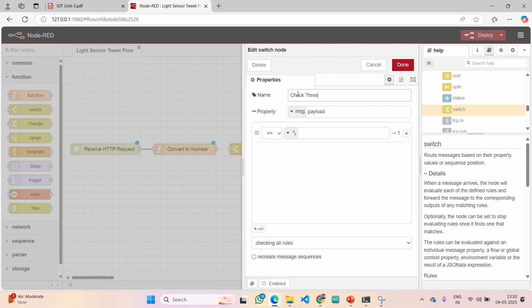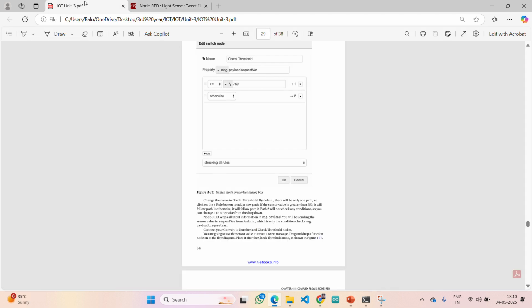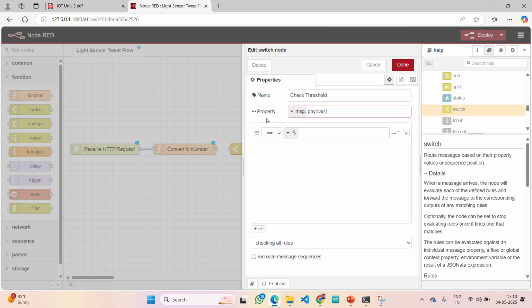Check threshold. Here it is not a rule that you work with the light sensor only. You can use any of the sensors and also work. Here, the value is present in which variable? Not message.payload.some variable, right? Yes, the request variable.